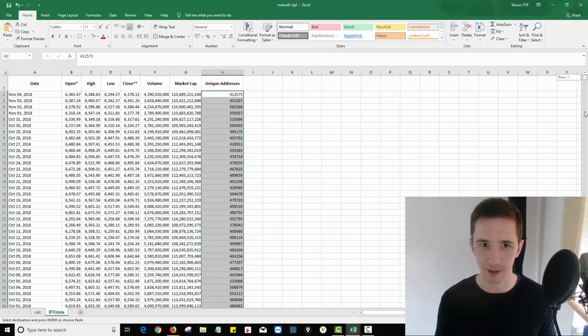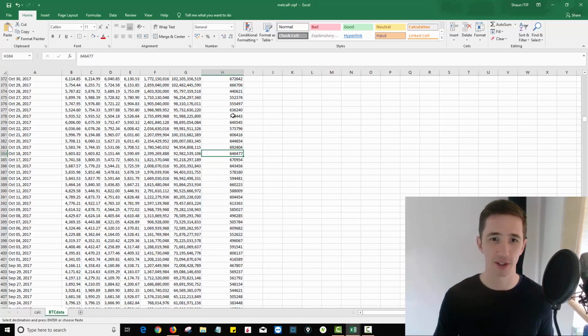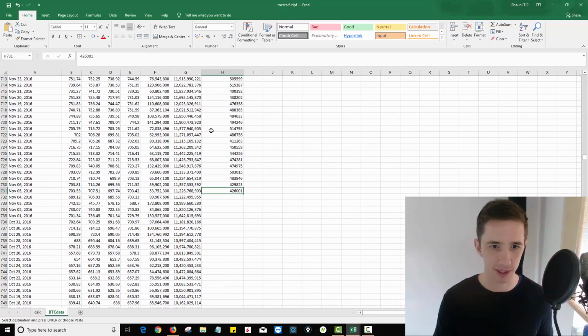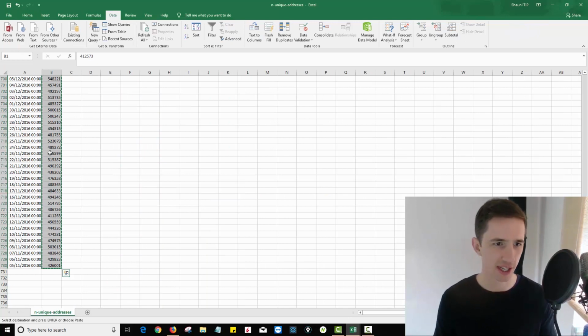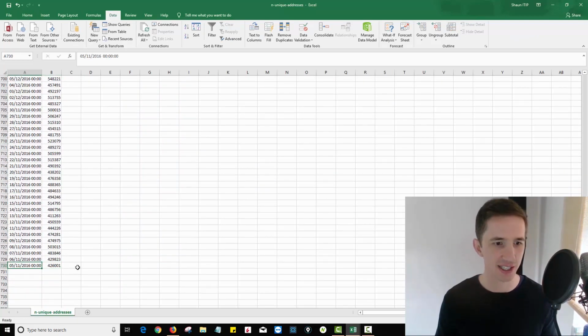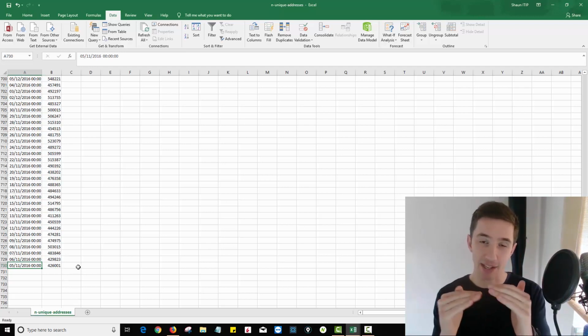But what I want to check, if I scroll to the bottom of that data, now a quick way to do that is to click in the data and hit Control and the down arrow. It'll take me to the bottom. That says that I should go as far back as November the 5th, 2016. So I just want to check that here. Is it taking me as far back as November the 5th, 2016? Yes, it is. So I know that the days are in order.